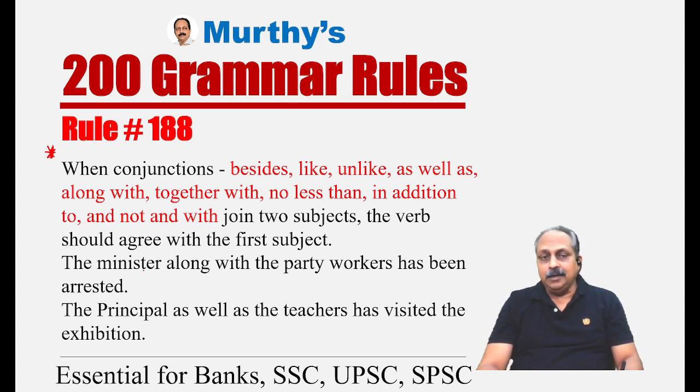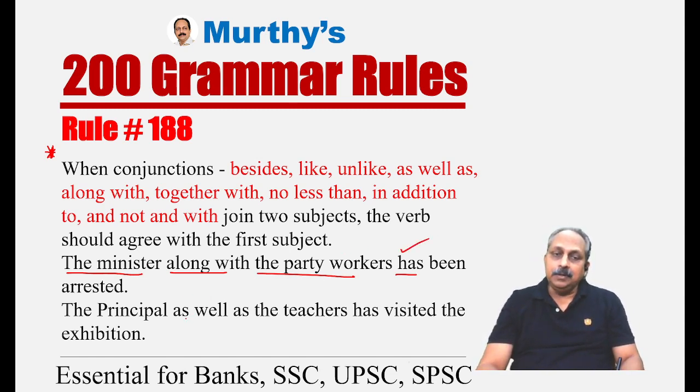And when these are used, obviously you find two subjects: the minister, the party workers. And what is the expression? Along with. Then the rule says the verb agrees with the first subject. What is the first subject here? Minister, singular. So we have to use a singular verb. In the exam, they may give a plural verb. The minister, along with the party workers, has been arrested.